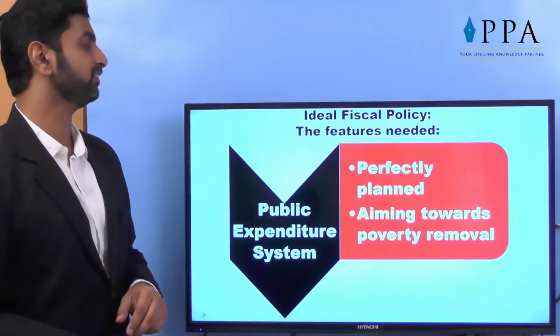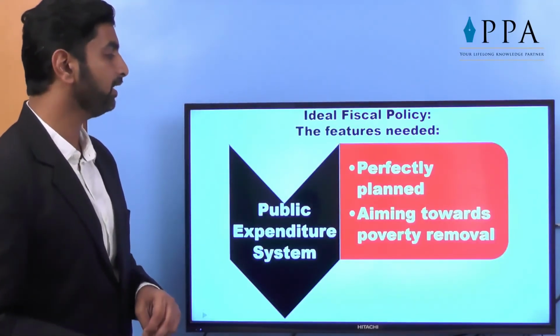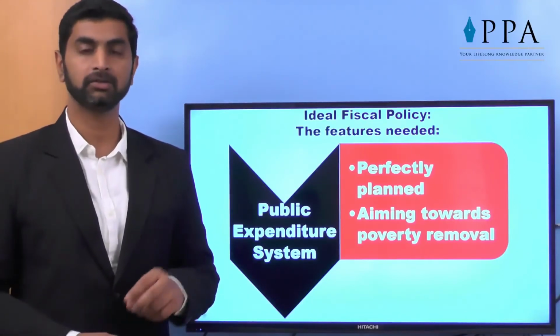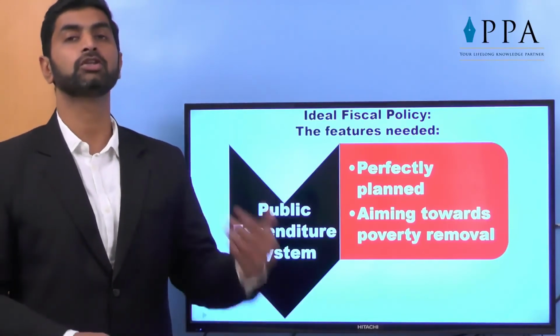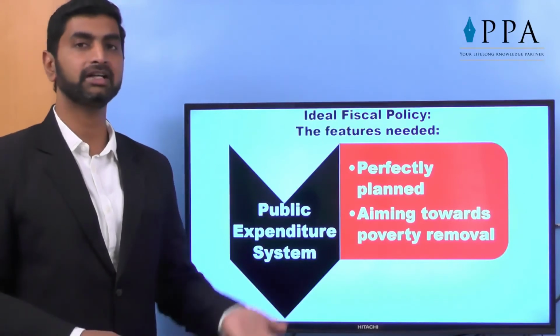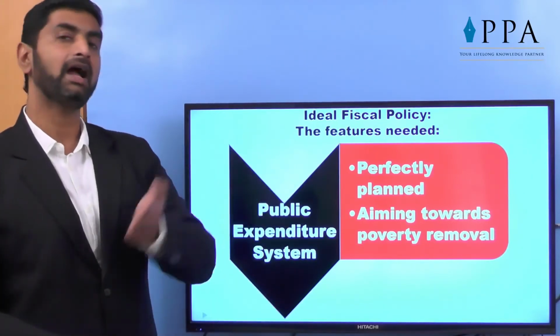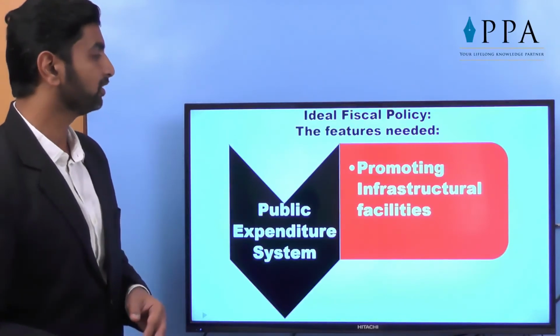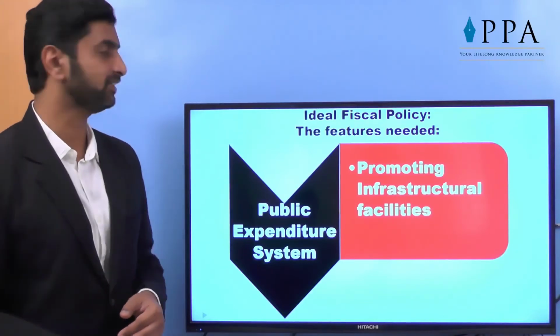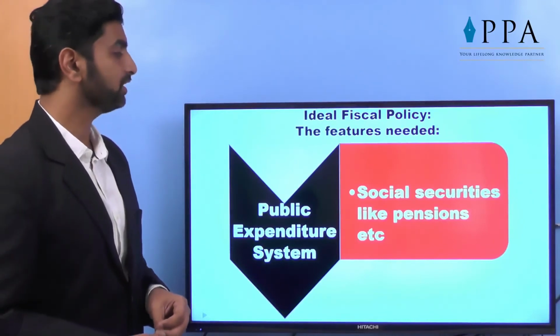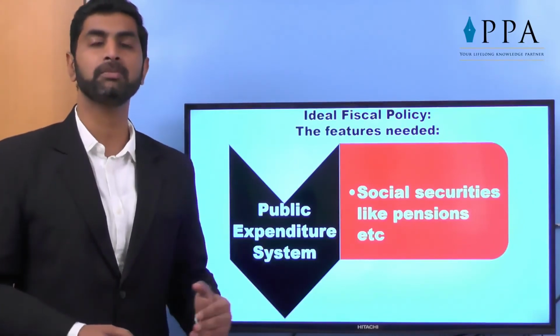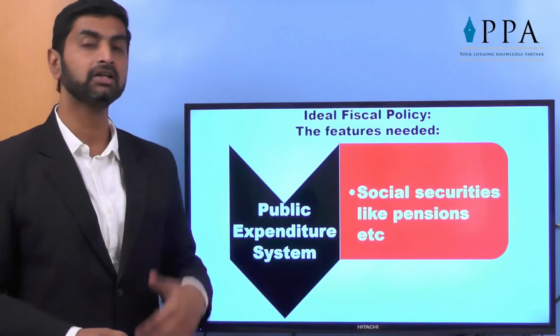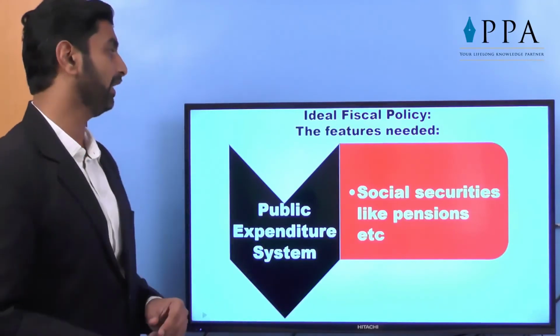The public expenditure system must be perfectly planned, aiming towards poverty removal. Public expenditure should work for those below the poverty line, so that gradually the income, demand and obviously the production will increase in the economy. It should be focused on promoting infrastructural facilities in our country. Social securities like pensions etc. should be made available to those who are in need of it, so that they will have a comfortable life.